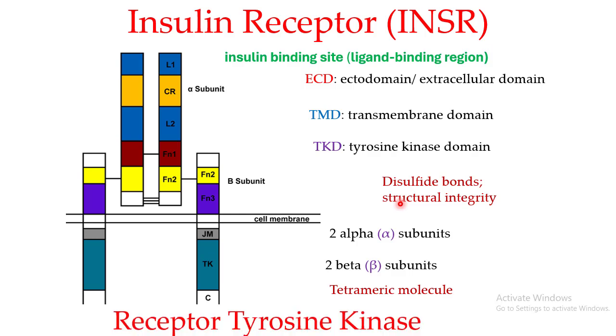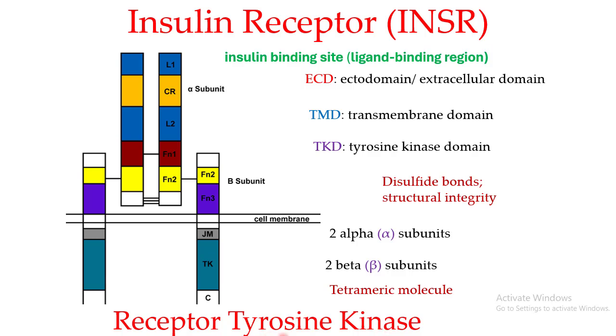Now, when we talk about the insulin receptor, that is actually an example of a receptor tyrosine kinase. So, what does receptor tyrosine kinase mean? I have already explained that in my previous video, but just to give you a recap, we are talking about a tyrosine kinase. That would mean that this particular part of the receptor would be responsible for adding a phosphate group to the tyrosine amino acid in its substrate protein. Therefore, this is tyrosine kinase. Kinase means it has the ability to add a phosphate group.